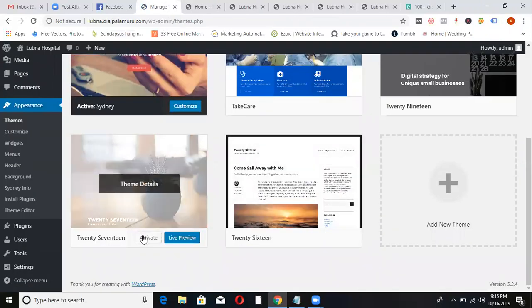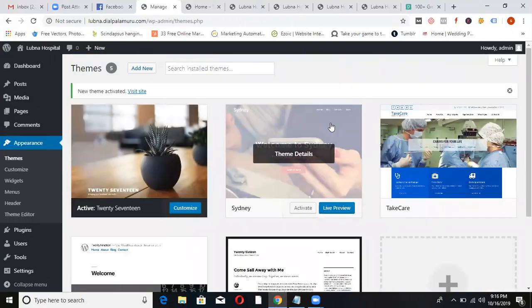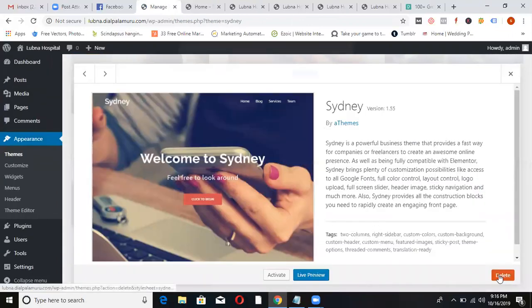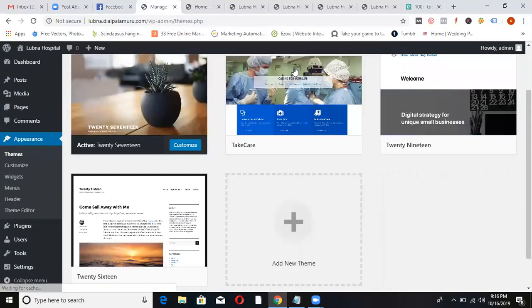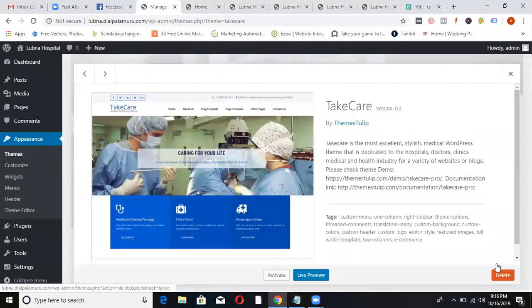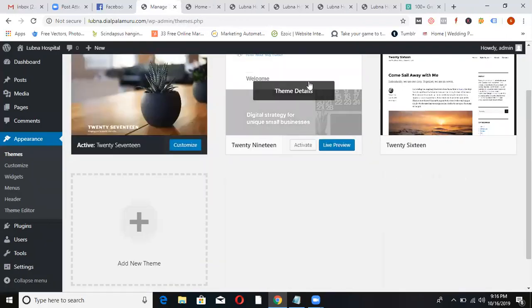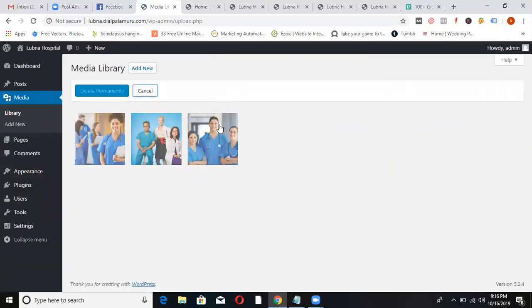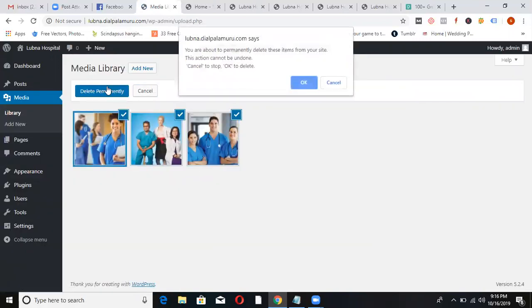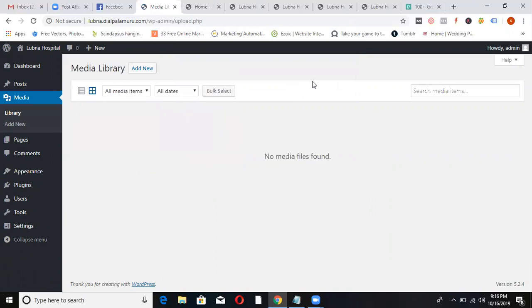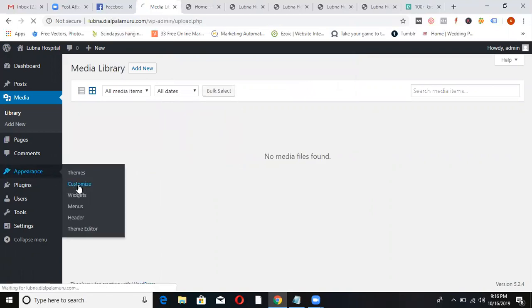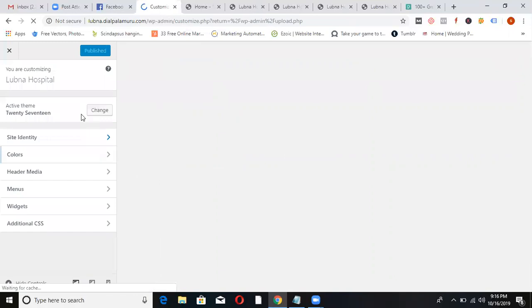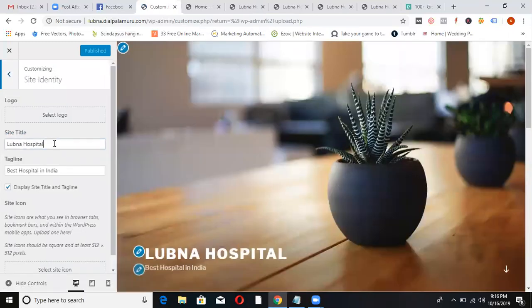Now I'm going back to the old theme. These themes also I'm removing. Now, the images I added will be there in the media. Those images also I'm removing. And in the customize, I added the hospital name as Lubna Hospital. That also I'm removing.